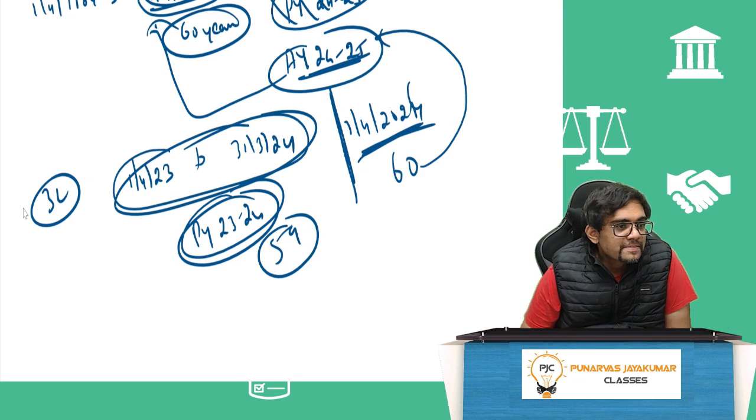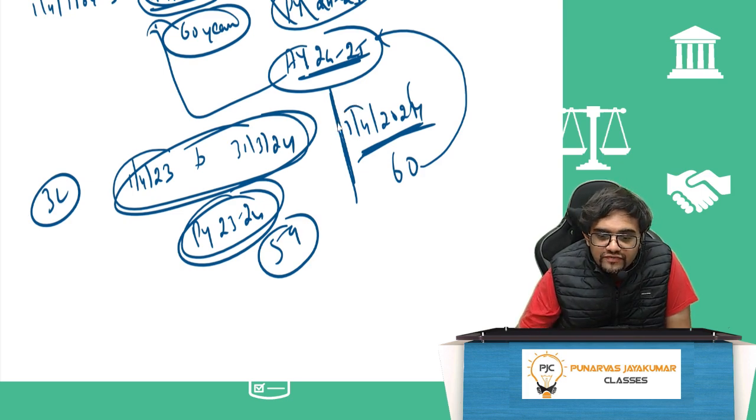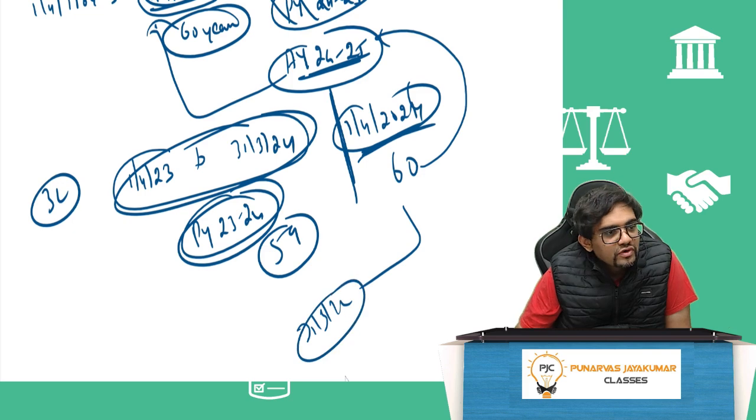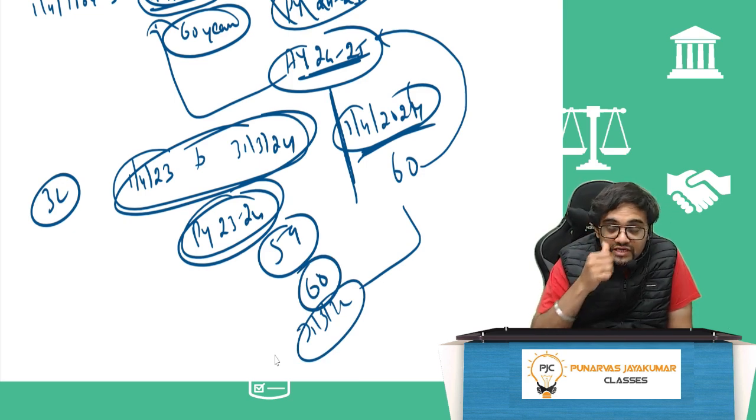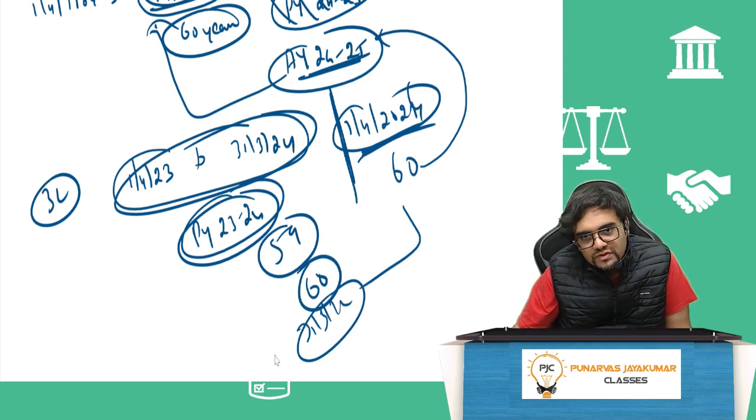So guys, it went to the court and the court said, no problem. If the birthday is on 1st April 24, we will deem him to be 60 years on 31st March 24, and that benefit can be claimed from 31st March 24 only. That was one more thing that they told.